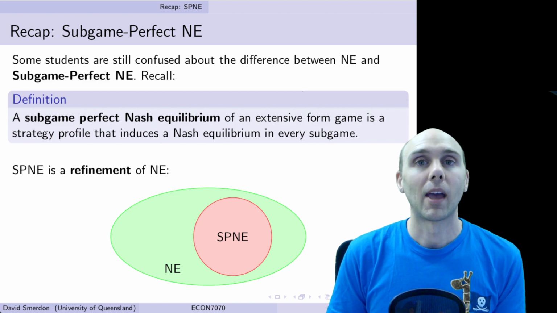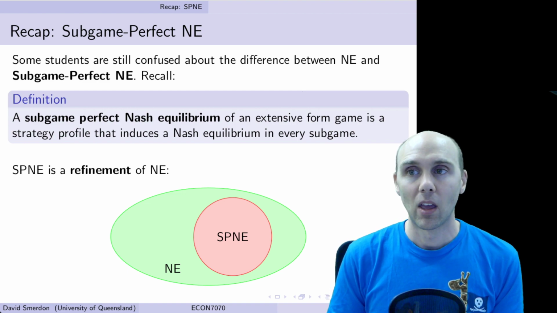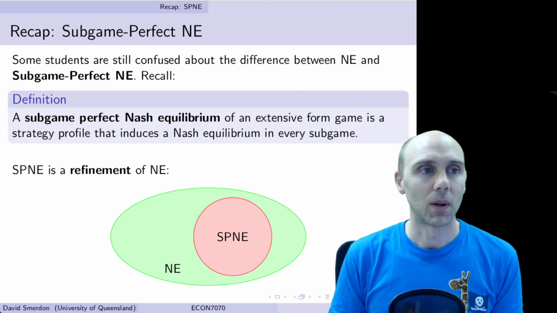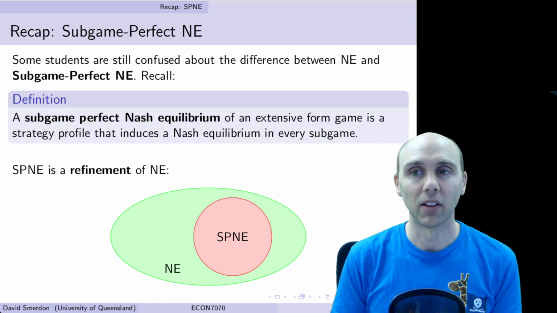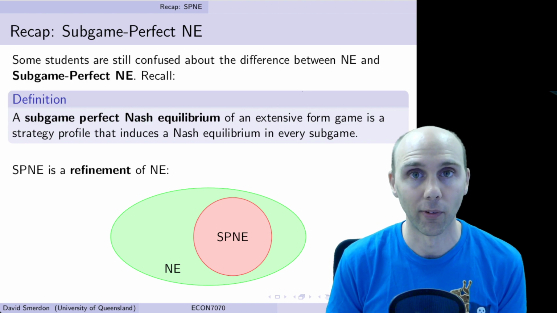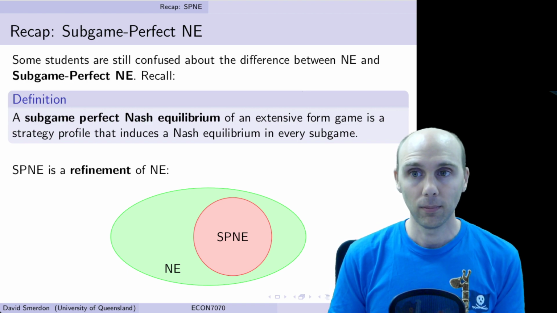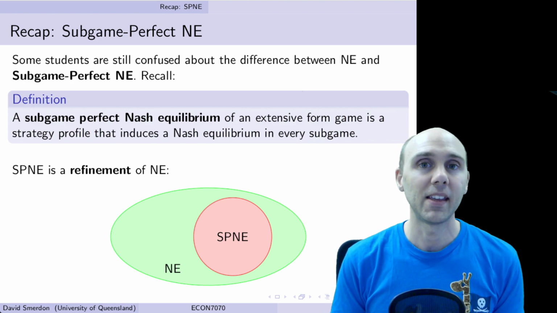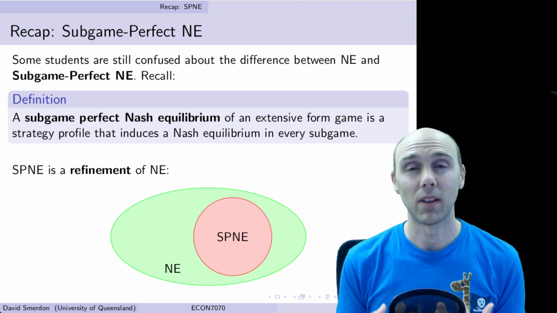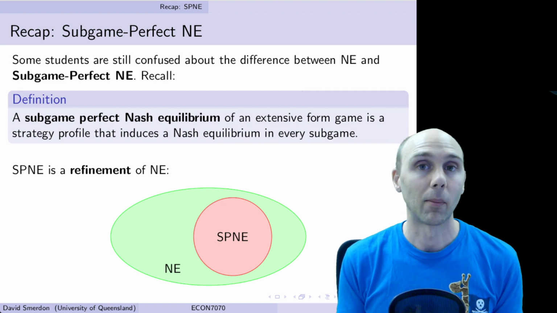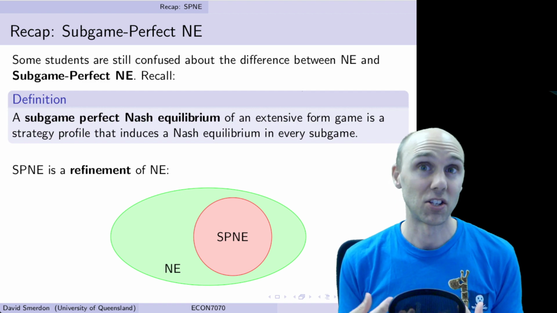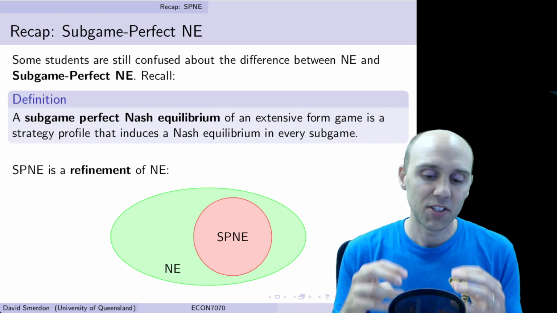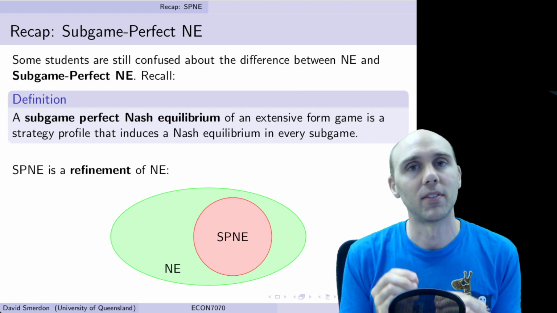What about subgame perfect Nash equilibrium? Well, it is difficult to understand what the purpose of this is compared to the regular Nash equilibria that we've seen before. The key is to understand what a subgame is, what the different subgames are, and to understand that a subgame perfect Nash equilibrium is just a special category of Nash equilibrium.